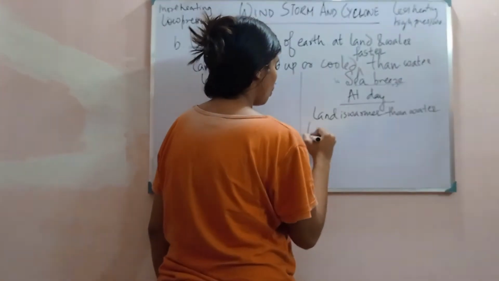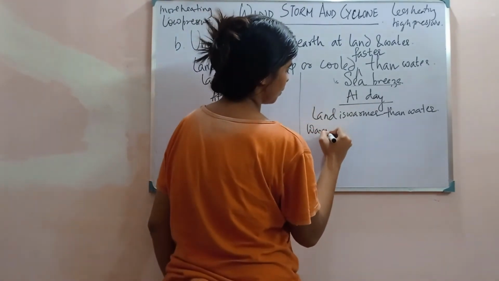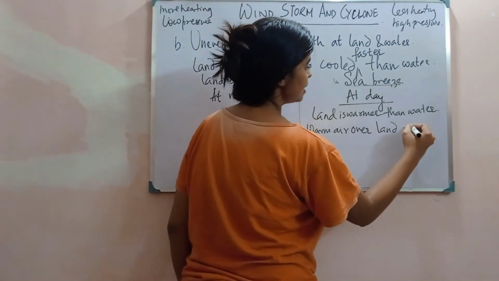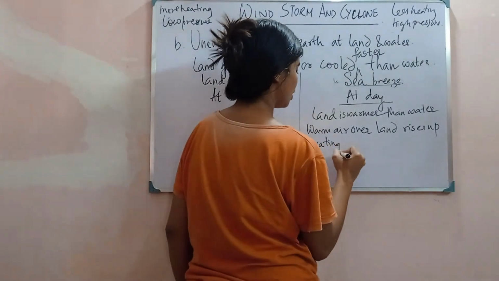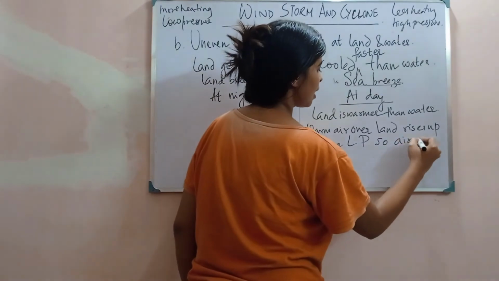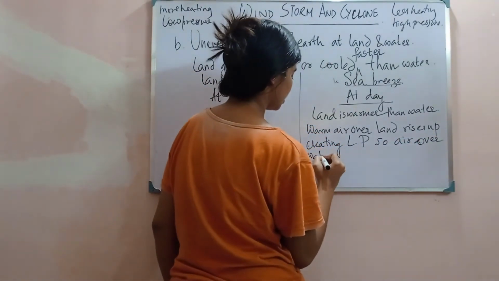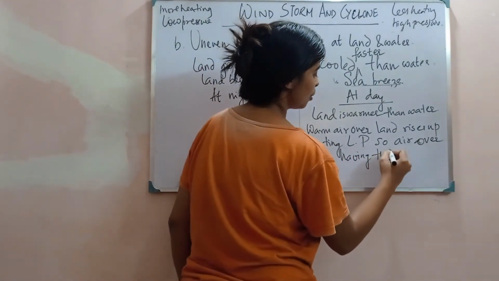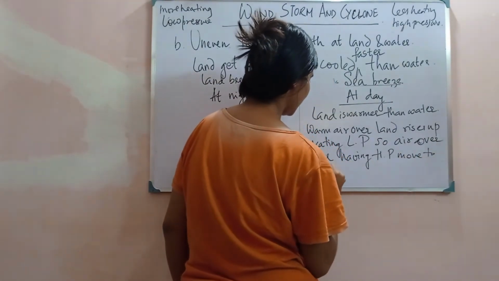The warm air over land rises up, creating low pressure. So the air over water, having high pressure, moves to the land.